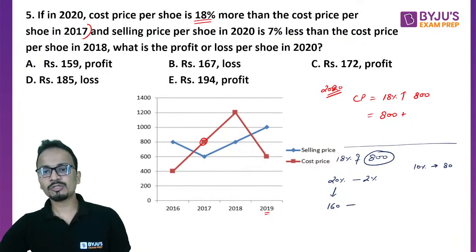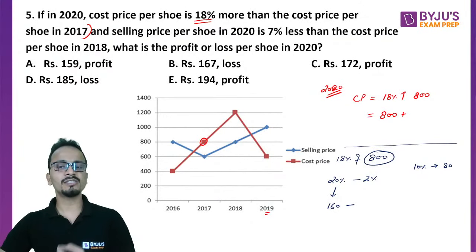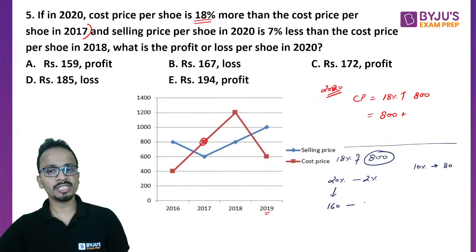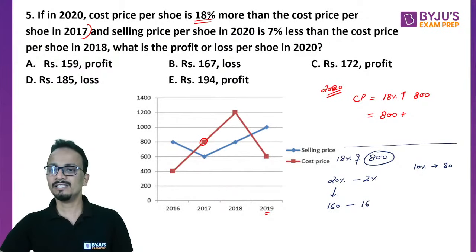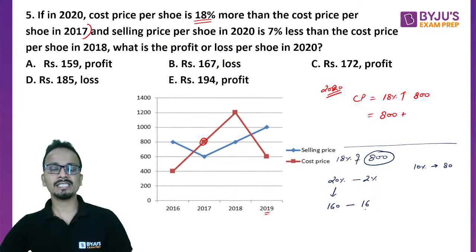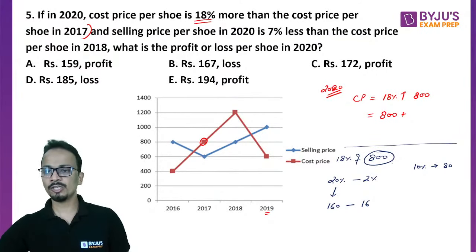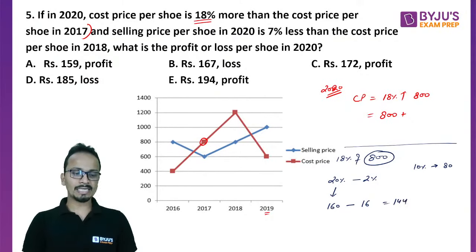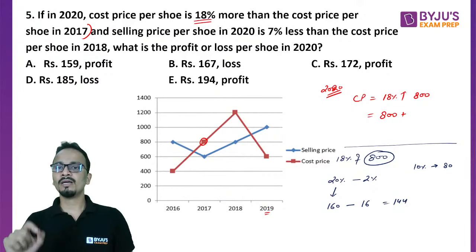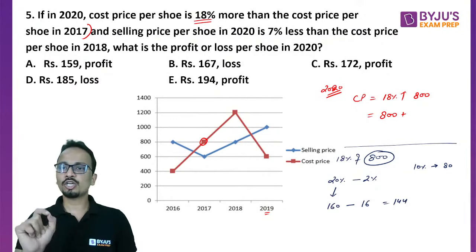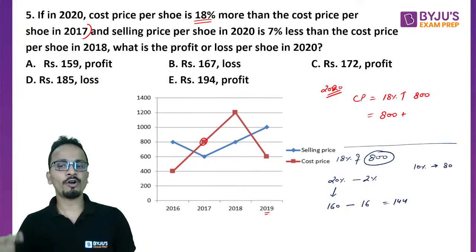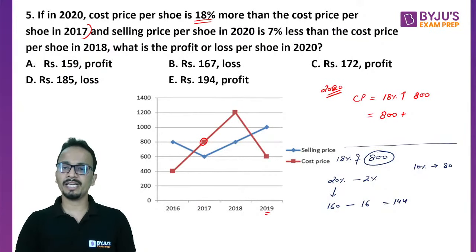All right. Subtract 2% of this value. So already I know 20% is 160. So how much will 2% be? 2% will be 16. So 160 minus 16, it will be 144. All right. It will be 144. Am I clear? So this value will be 144. So I can say that in 2020, the cost price will be 144 rupees more than 800.